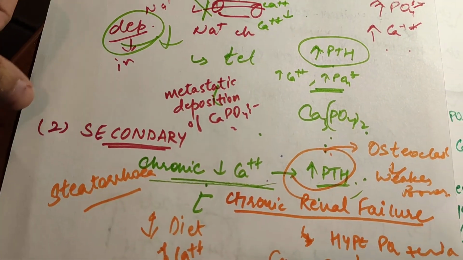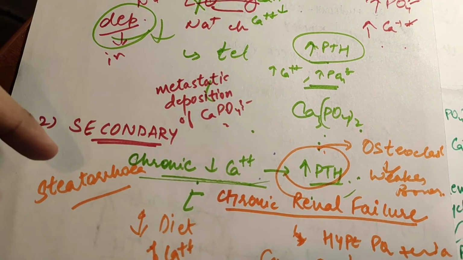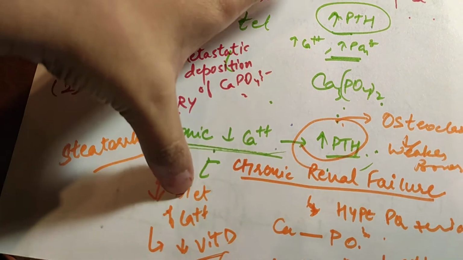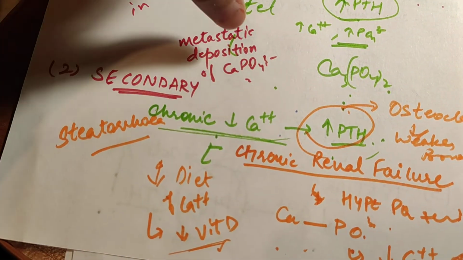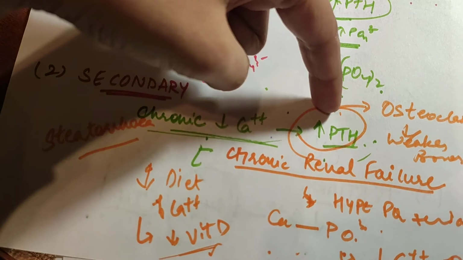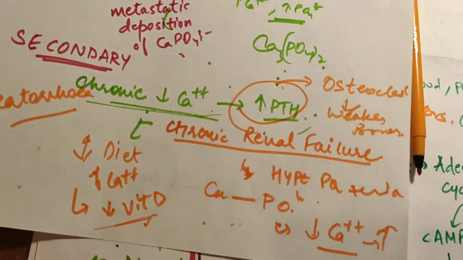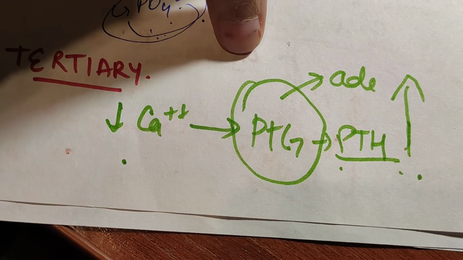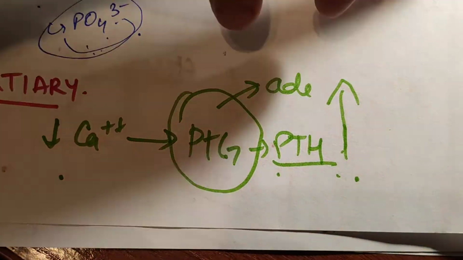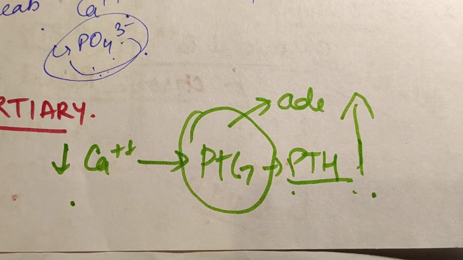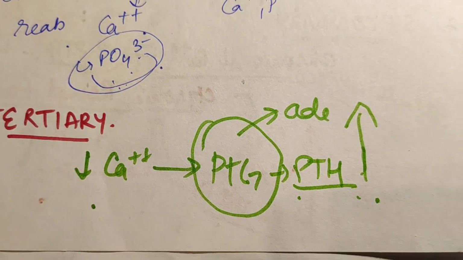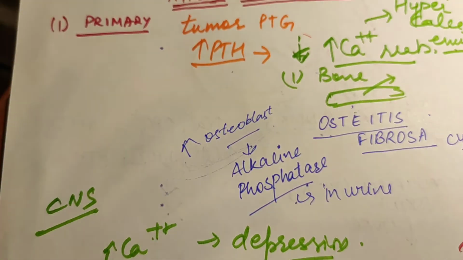Then in secondary, what happened? Chronically low level of calcium, which was basically due to malabsorption of calcium, or less intake of calcium or vitamin D. If this is there, then PTH increases. This is the secondary cause. And in tertiary, there is a chronically low level of calcium, but it stimulates the parathyroid gland so much that it gets irritated, edematous or neoplastic, and produces too much parathyroid hormone, and there will be bone destruction. So this was all about hyperparathyroidism. Thank you.